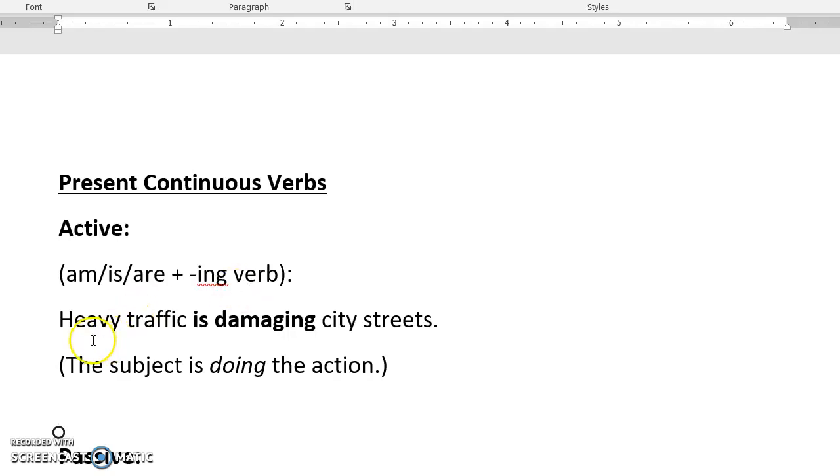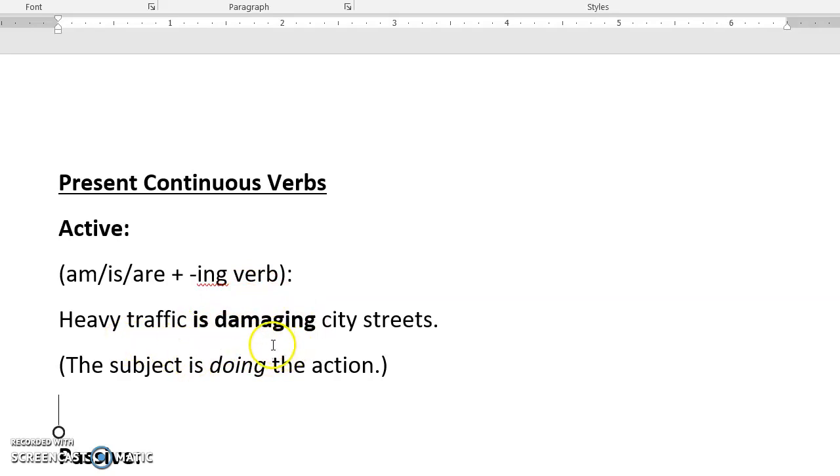So here's an example. Heavy traffic is damaging city streets. Traffic is a non-count noun, so we're going to use a singular be verb and then an ing verb. And the traffic is what is doing this action of damaging. So that's why this verb is active.